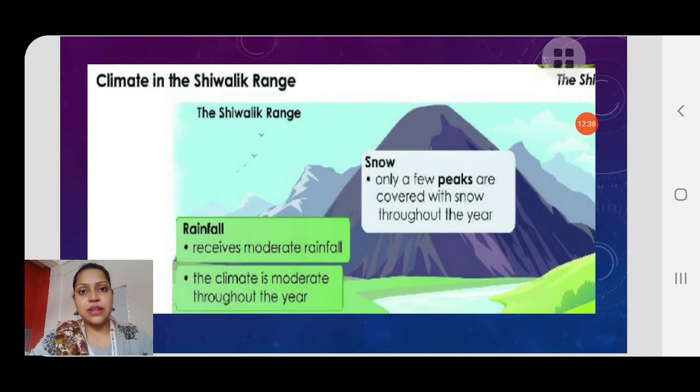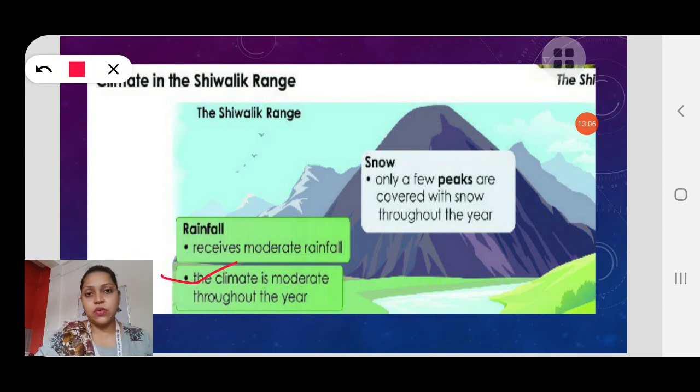So what is the climate in the Shivalik? The climate in the Shivalik range is snow. Only a few peaks are covered with snow throughout the year, not all peaks. It receives moderate rainfall, that means the rainfall is there and it's medium. The climate is pleasant, moderate throughout the year, not extreme like the Himadri and the Himachal range, but moderate.